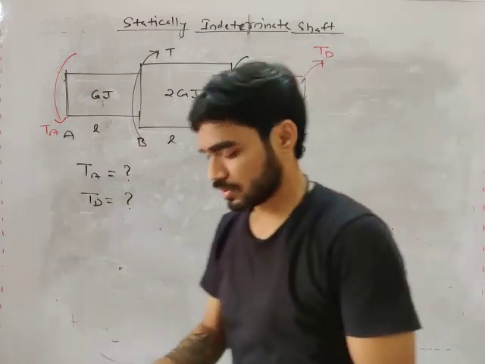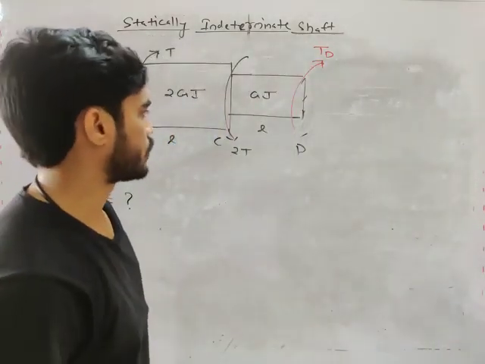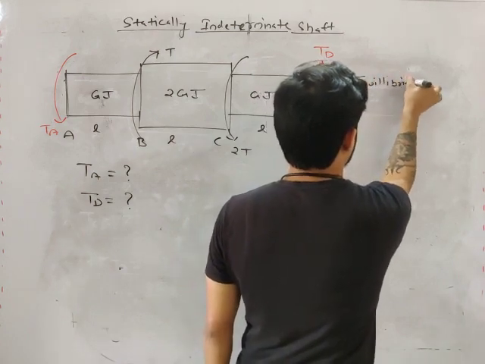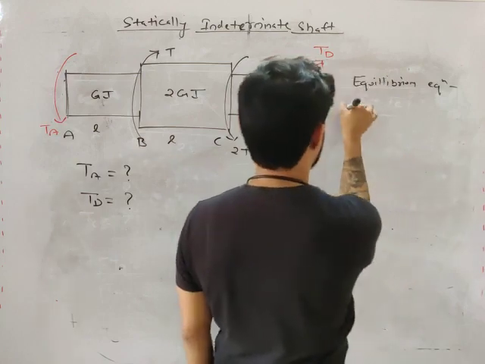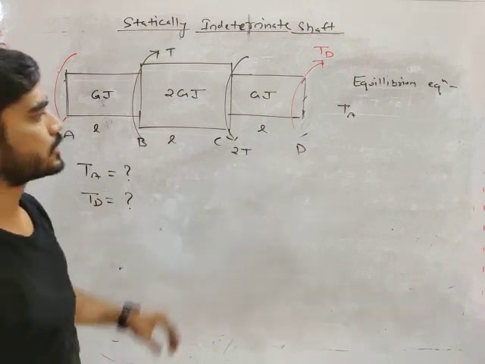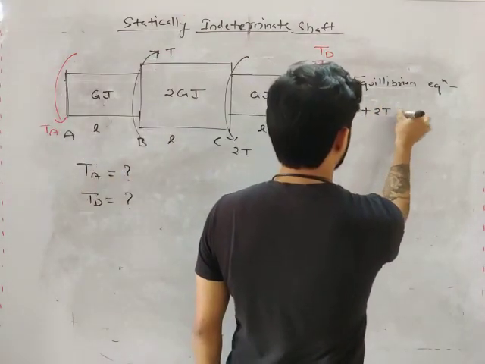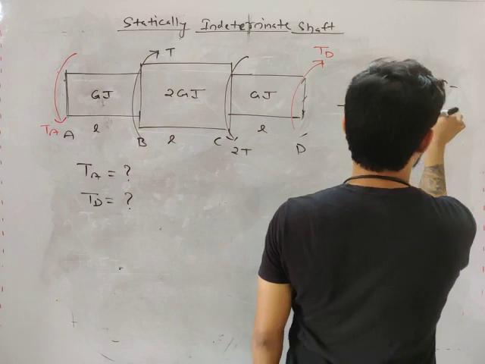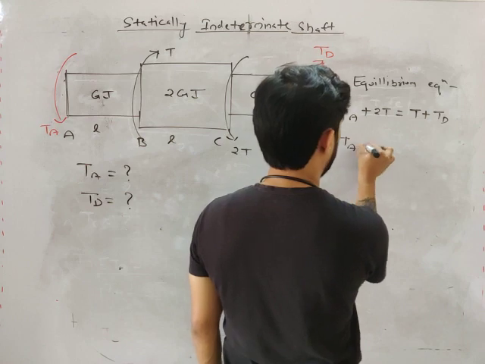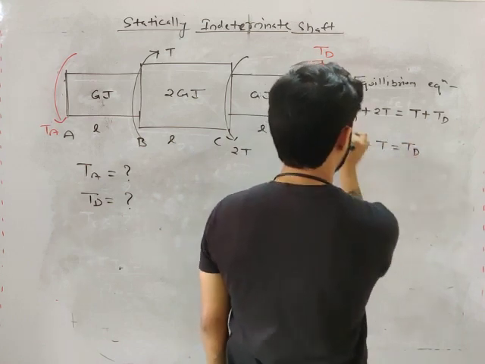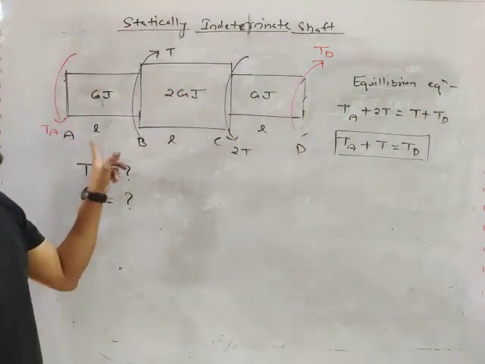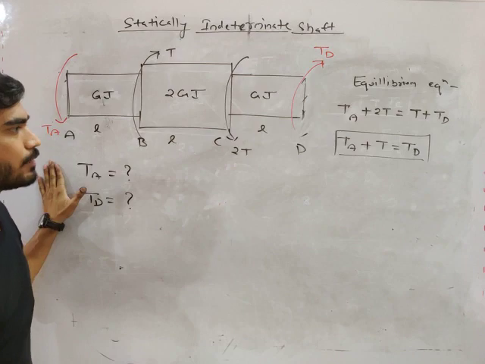Now first you will write the equilibrium equation. So what will be the equilibrium equation, my friend? TA is in this direction and 2T is in this direction. So TA plus 2T equals T plus TD, right? Or you can write TA plus T equals TD. This is the equilibrium equation.